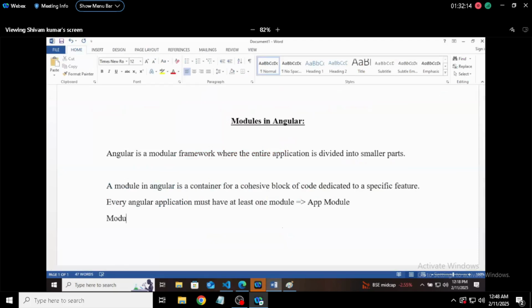Next, modules in Angular are defined using the @NgModule decorator. If you want to define anything, you have to write it in the NgModule decorator.